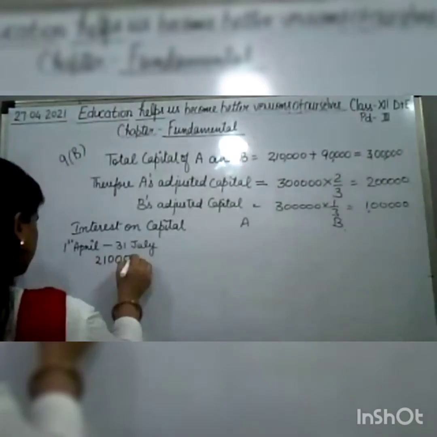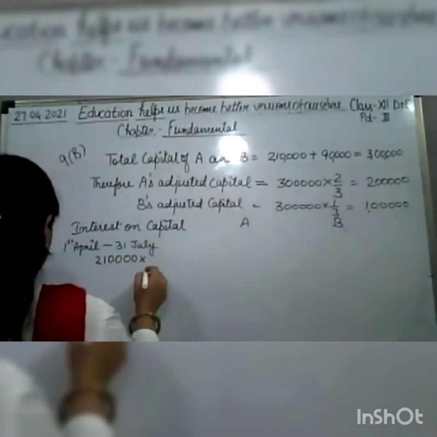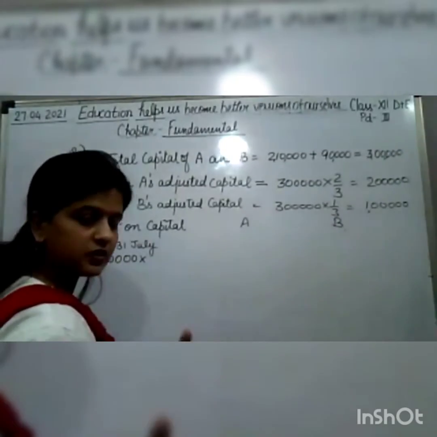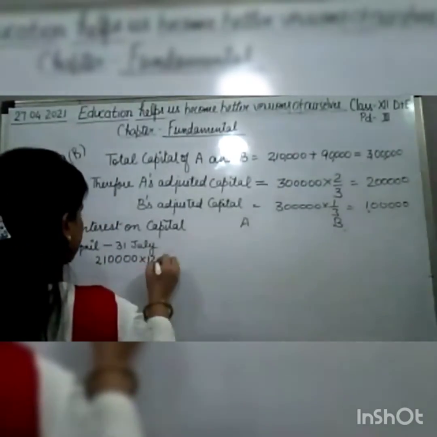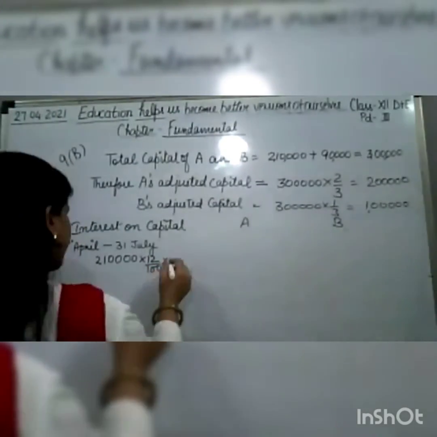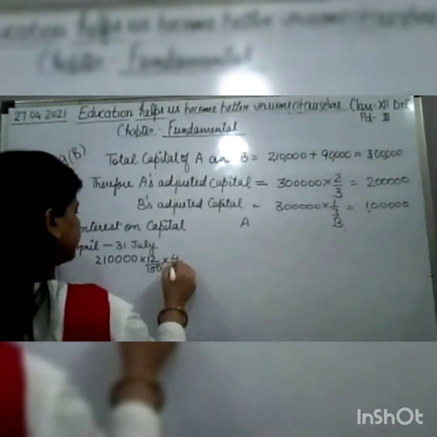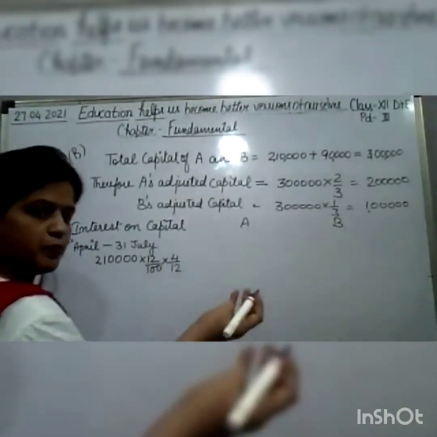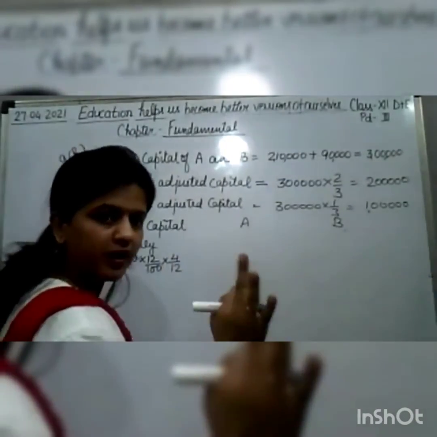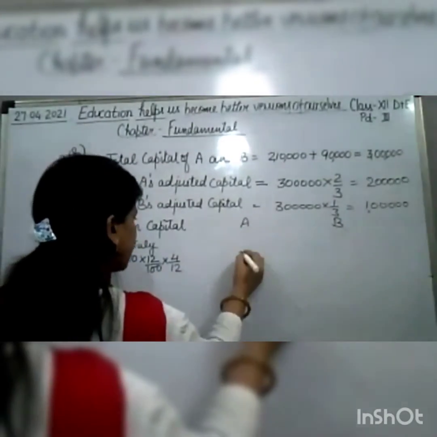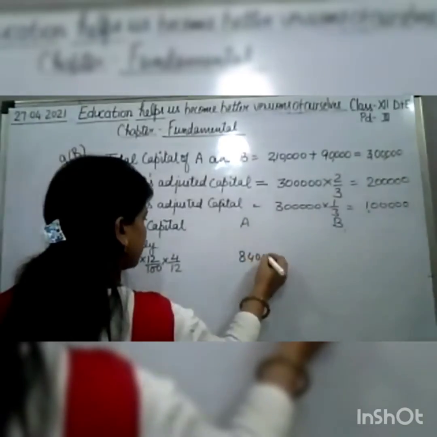2,10,000 into how much percentage is given? The percentage given is 12%. So 12%, for how many months? Sorry, 4 months: April, May, June, July, 4 months. So we calculate for 4 months, then we'll get 8,400.